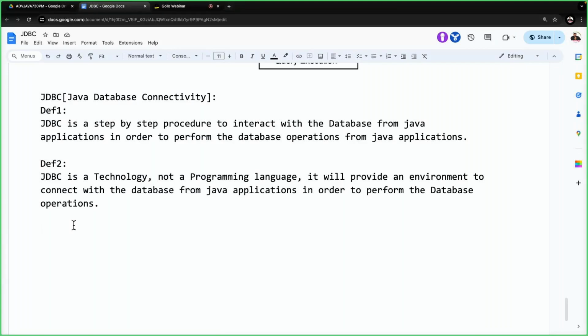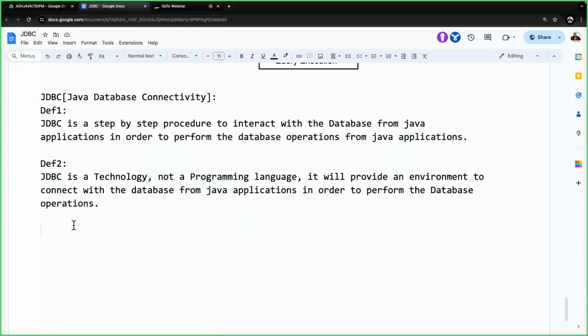Why? Because they don't have their own syntaxes. They prepare some libraries on top of core Java. Still in advanced Java, still in JDBC, core Java definitions and syntaxes are available. That's it. It doesn't have any new syntaxes. In JDBC, we are going to use the same classes, same objects, same encapsulation, same abstraction, same polymorphism, same inheritance. Everything is the same as core Java. Same method overriding, same method overloading.